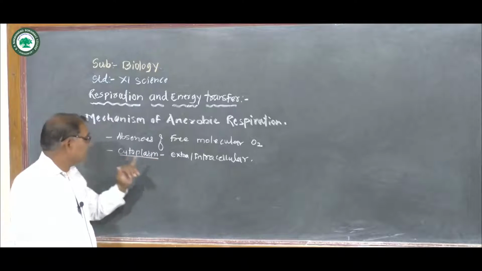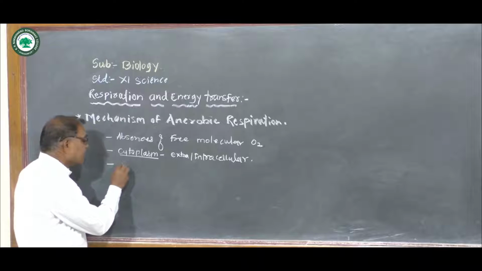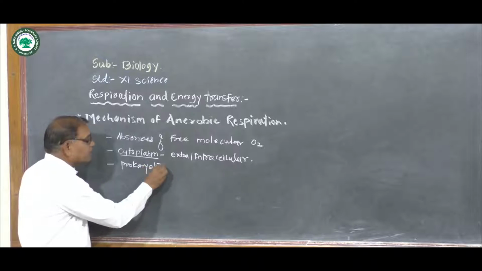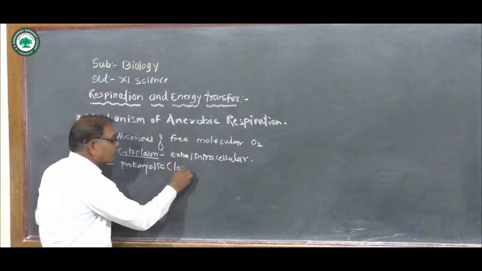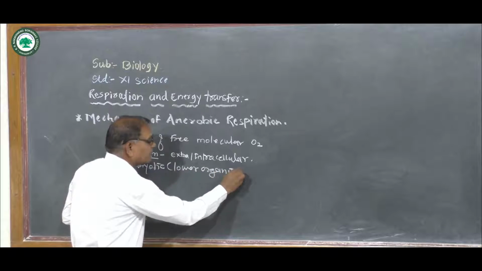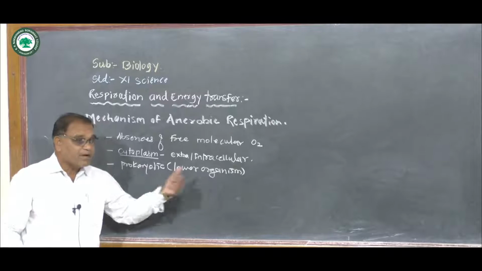Now why do they take place within the cytoplasm? Because such a type of mechanism takes place within prokaryotic organisms. Prokaryotic organisms are the lower organisms. The cells of these lower organisms have no mitochondria.